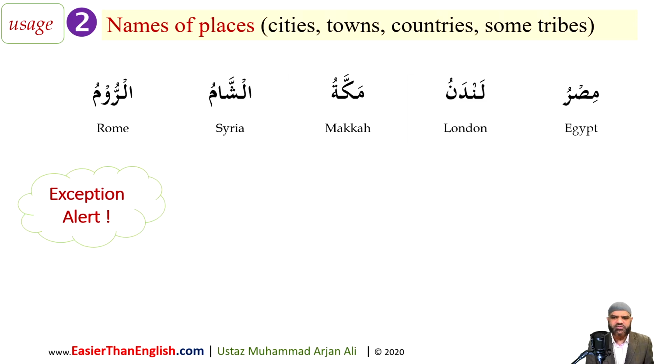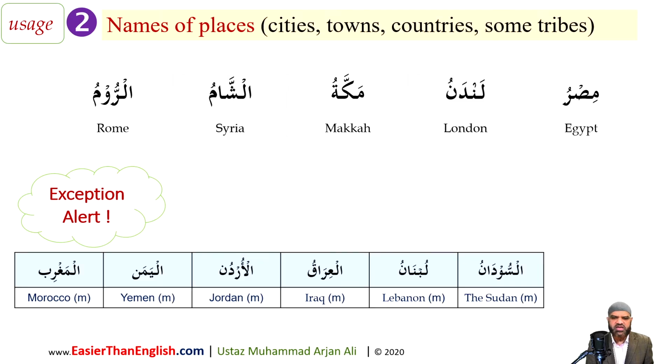Now there are 6 exceptions to this rule. I know in the Arabic language there are probably more, but these are the only 6, and we are very unlikely to come across them in Quranic Arabic study. But in normal Arabic, for example, as-Sudan, the country; Lebanon; al-Iraq, Iraq; al-Urdun, Jordan; al-Yemen, Yemen; and al-Maghrib. These are 6 of the Arabic countries which are treated as masculine in the language historically. The rest of the places are treated as feminine. So please note those, inshallah, for your notes.